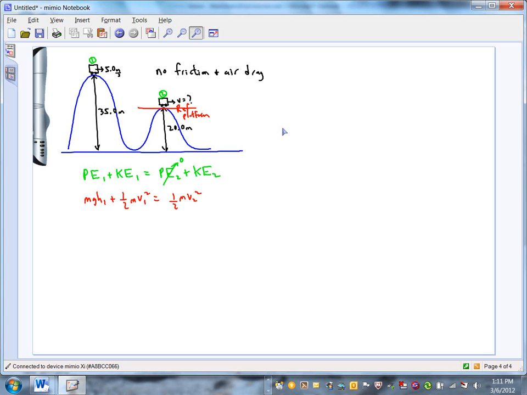Do I need to know the mass of the train and the riders and all that kind of stuff? That's right, just a single car, not a train. But no, I don't need to know it. The mass cancels out. So I'm just left with g, 9.8 meters per second squared, times h1. 35 meters? Right? It's the height of my first hill, isn't it?